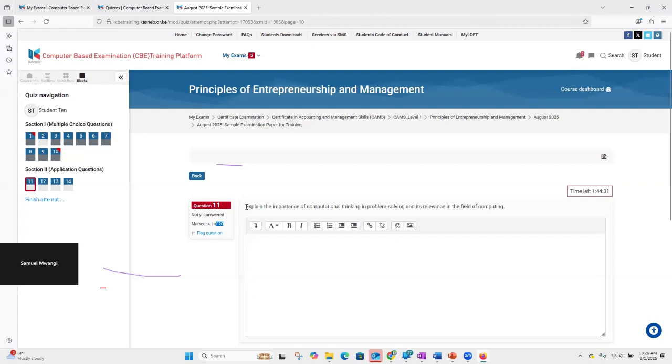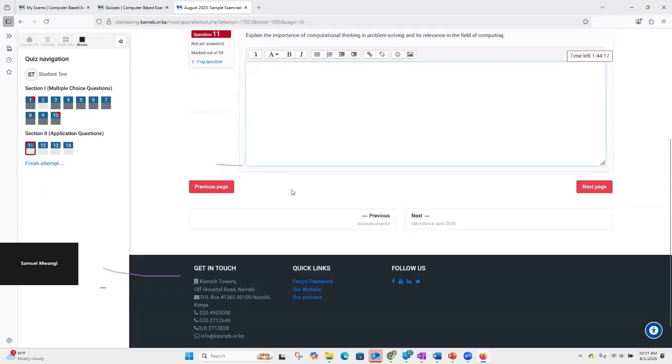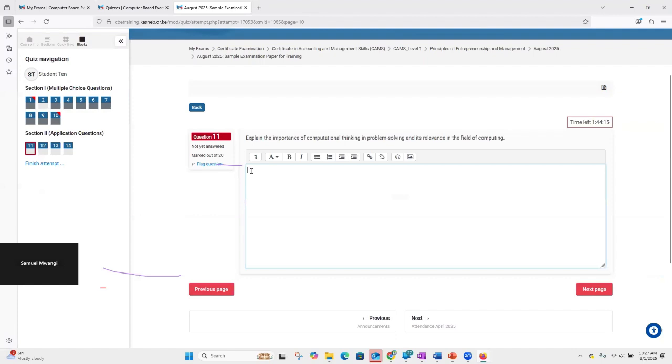On our very first question, it talks of: explain the role of computational thinking in problem solving and its relevance in the field of computing. Then after I read that, I scroll down to look at what sort of answers I am supposed to give. In this area, I'm only provided with a bit of space where I can type my answers.